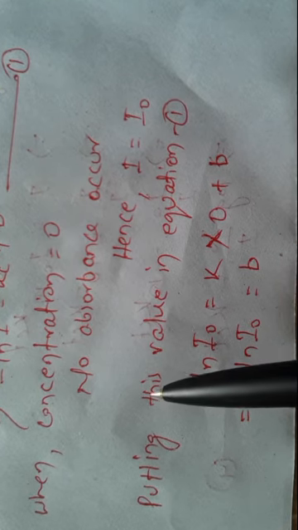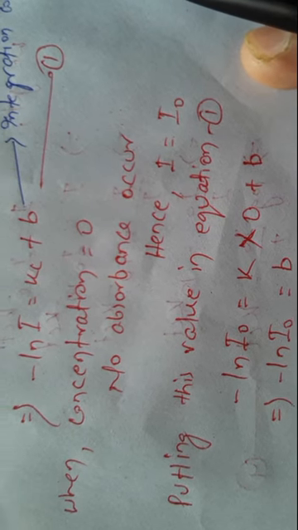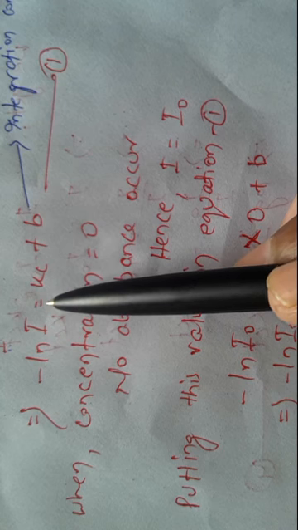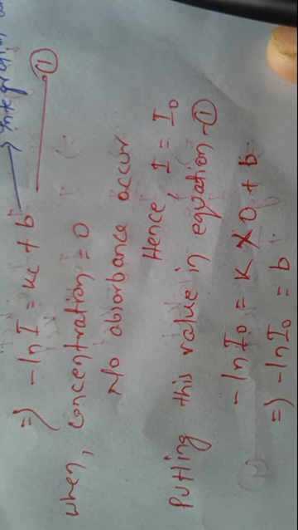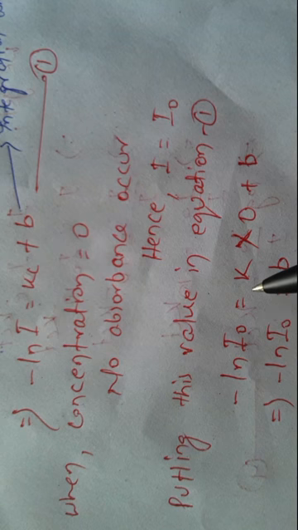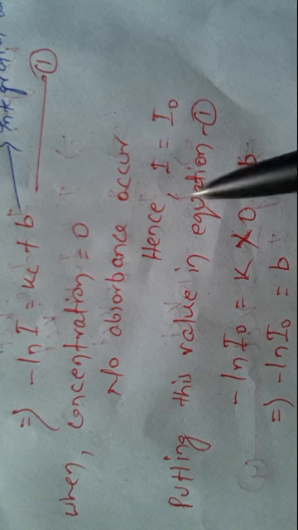Putting this value of I as I0 in equation 1, we get minus ln I0 is equal to k into C, and in place of C we write 0 because the concentration is 0, plus b.